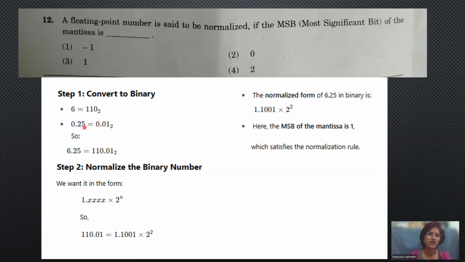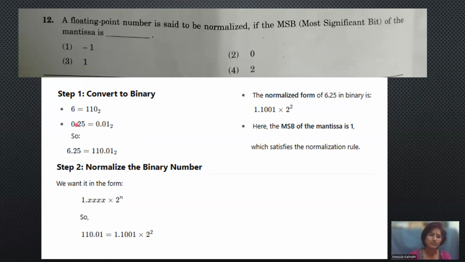Again taking that fractional part, 0.50, I'll multiply with 2. That gives 1.00, so 1 comes. I'll show you how to convert fractional part values to binary.